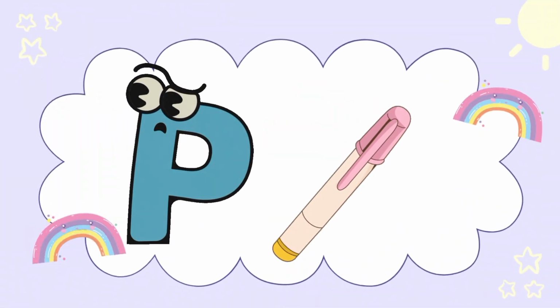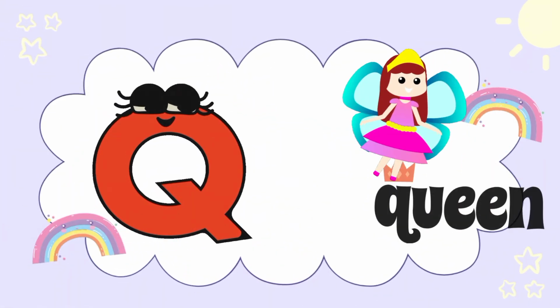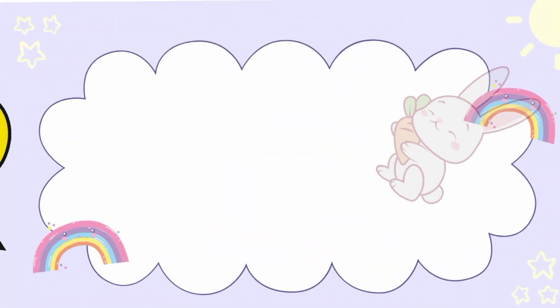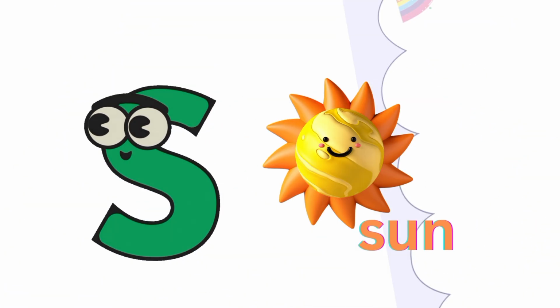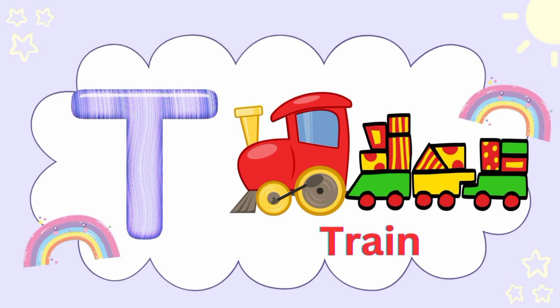P is for pen, P, pen. Q is for queen, Q, queen. R is for rabbit, rabbit. S is for sun, S, sun. T is for train, T, train.